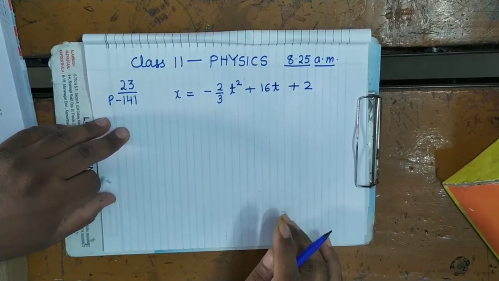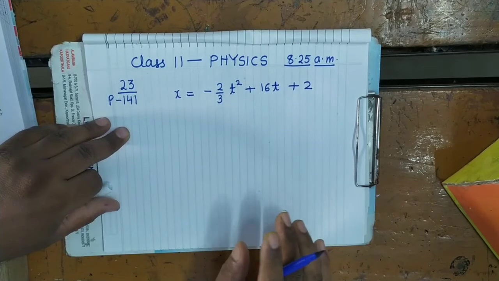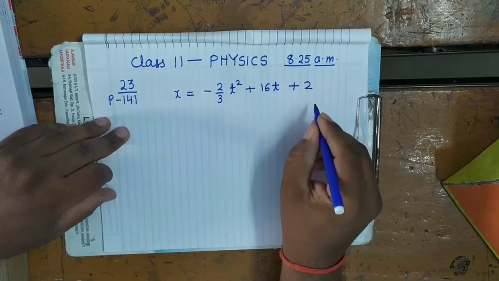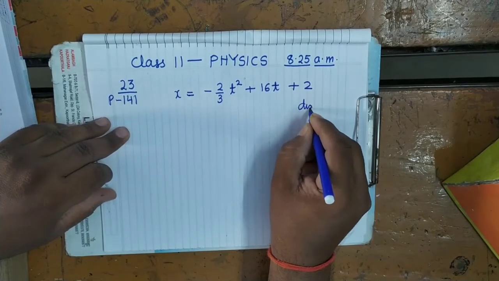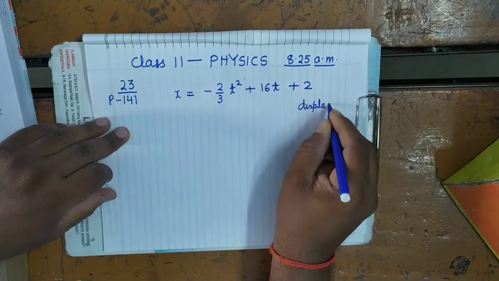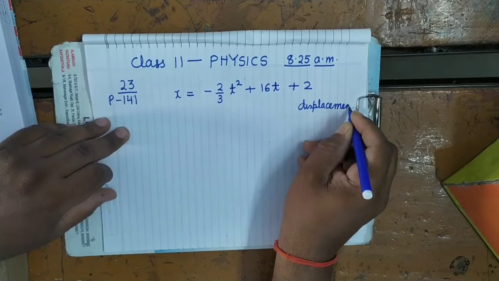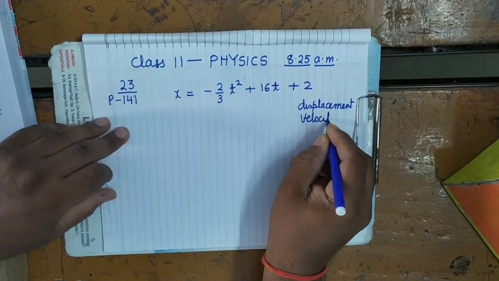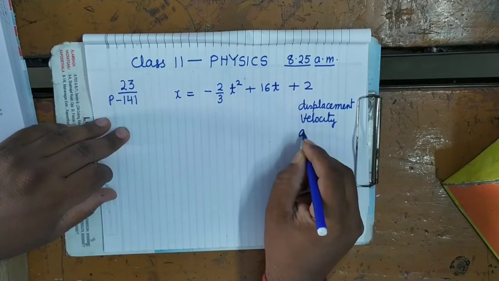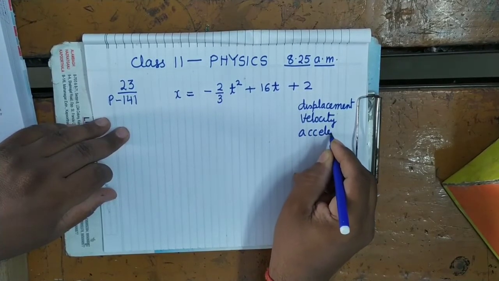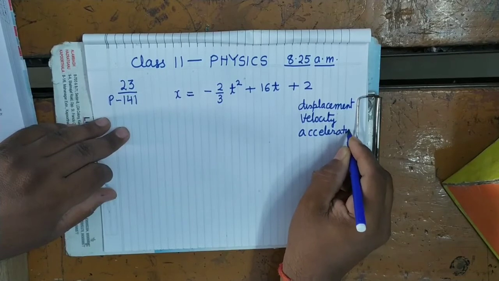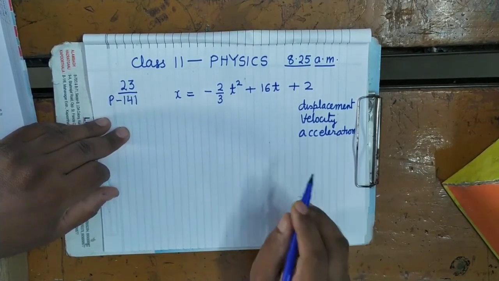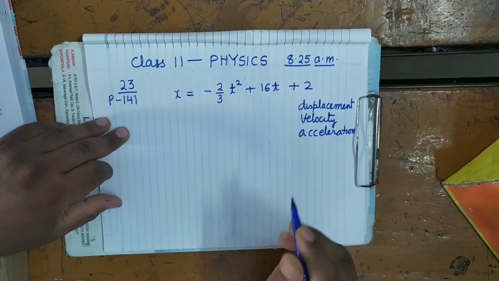Now see here, when we are discussing the motion of any body, then there are three parameters. One is displacement. Then there will be velocity and there may be acceleration also. These are the three numerical parameters with the help of which we discuss any problem in the kinematics.